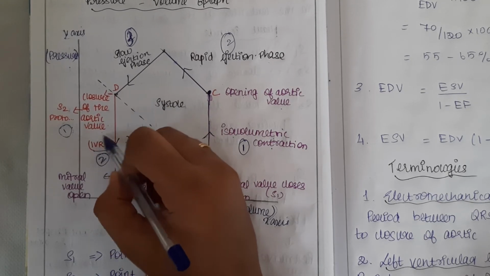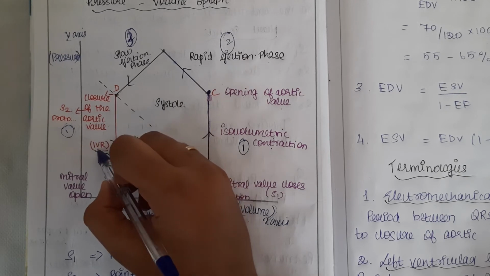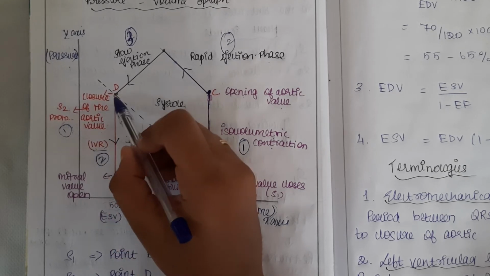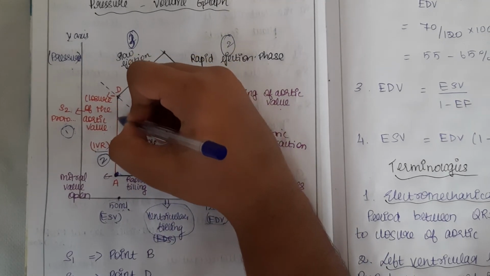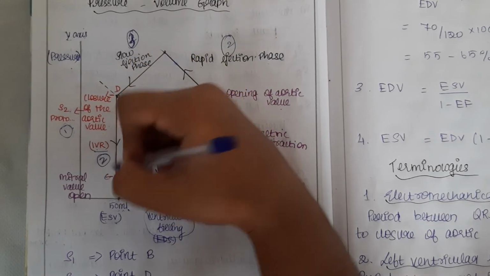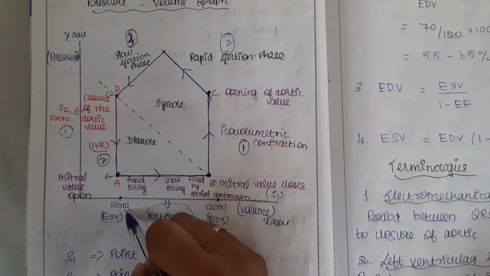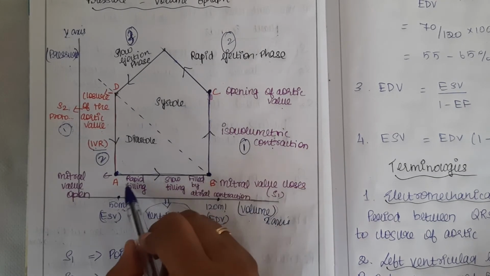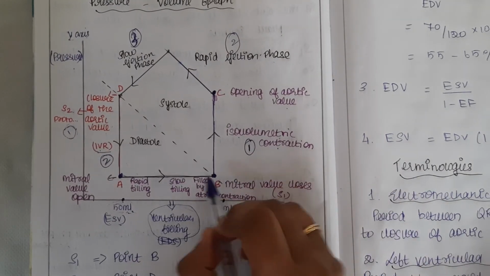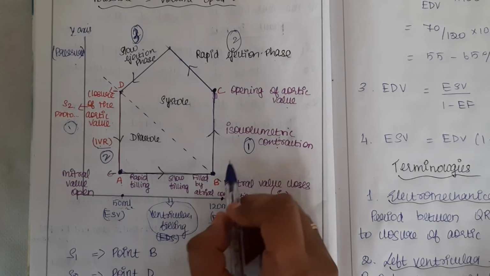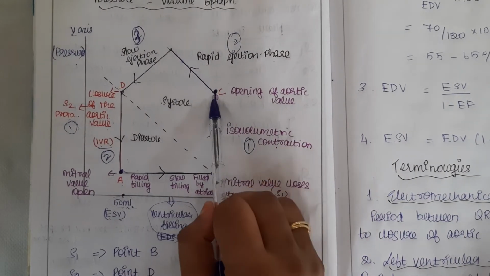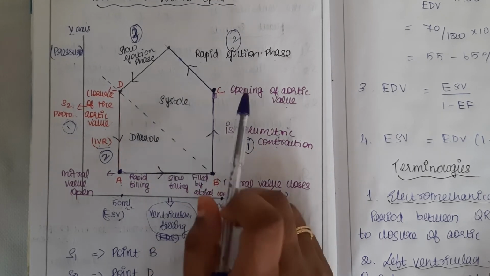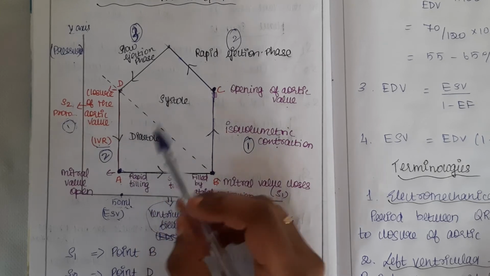What happens in isovolumetric relaxation? Volume remains the same. Ventricles are relaxing, so pressure will decrease. So gradually pressure will decrease. And we have come to the initial point of 50 ml. So let's mark the points. This point is A, this point is B, this point is C, and this point is D. So there are 4 points we have plotted in this graph.